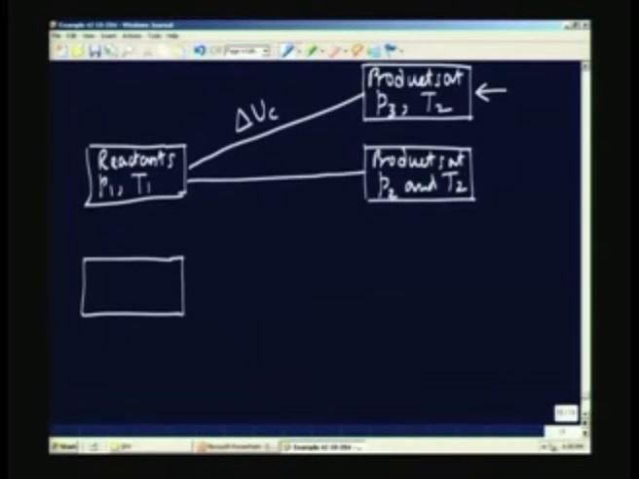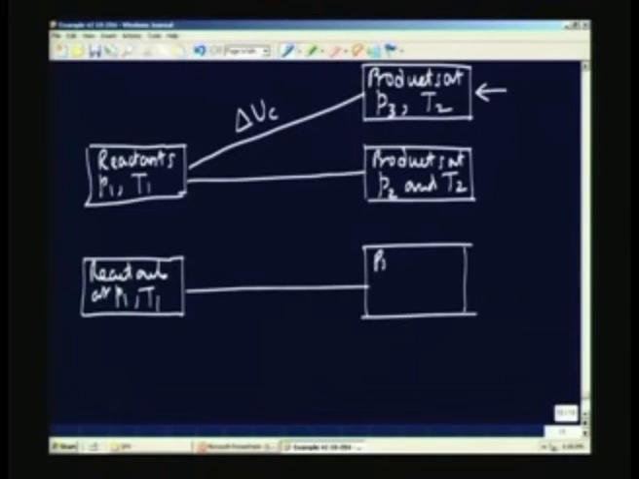What we need, according to definition, is the reactants at P1 and T1, and they have to be converted to products at T1 itself. This is what we require. This is what is required. This is what we are going to get. So, how do we find out the difference between these two is the whole point of this discussion which I am giving.